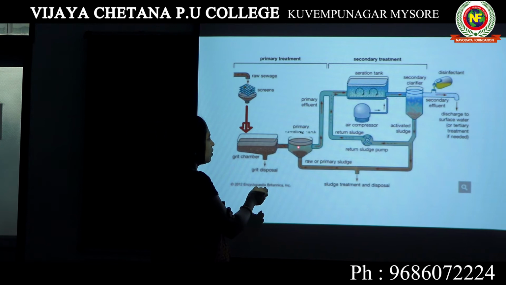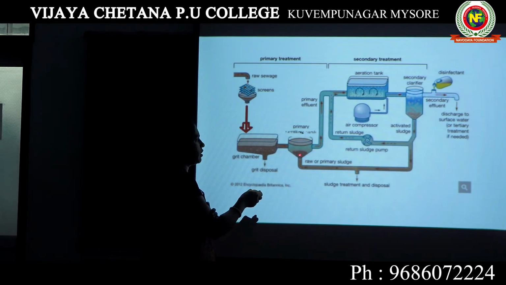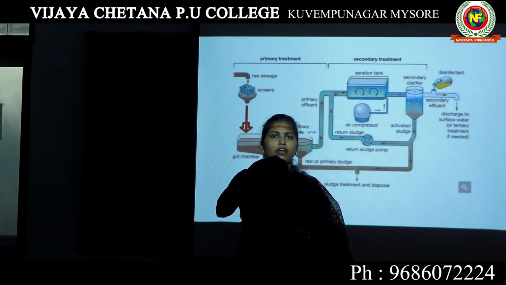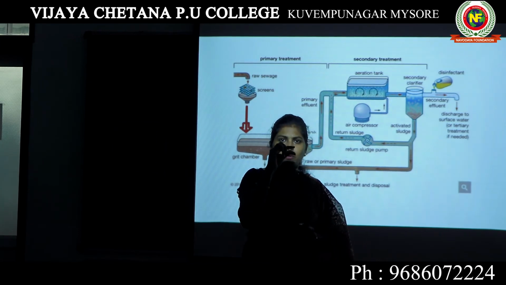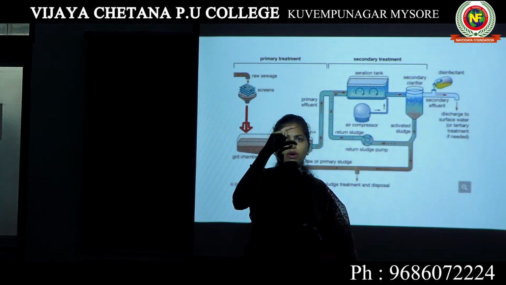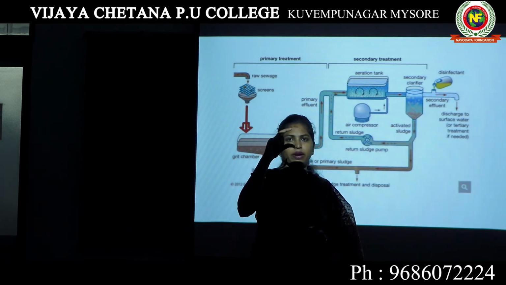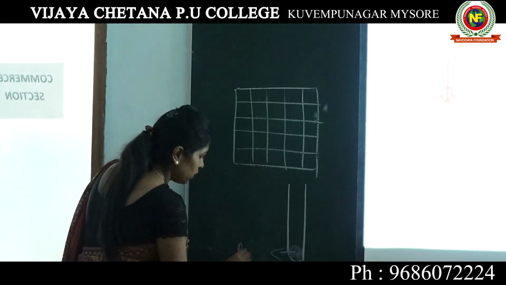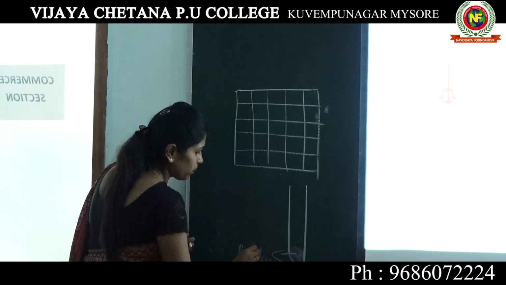We are separating the water from the solid particles. Since they are heavy, all the solid particles will come and settle at the bottom of the tank. These particles are known as residue. While doing a chemical experiment, you might have seen in the test tube, when you mix two chemicals, you will see the residue at the bottom. So what do you call the upper portion? We call it effluent. And what do we call what comes to the bottom of the test tube? We call them residue.